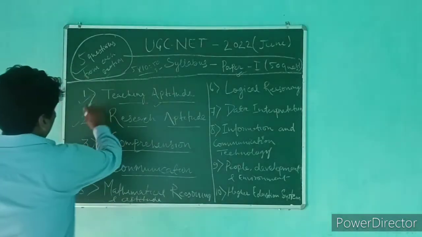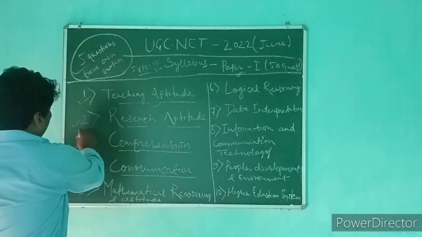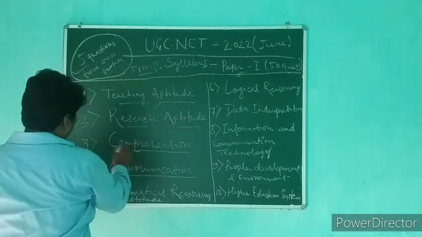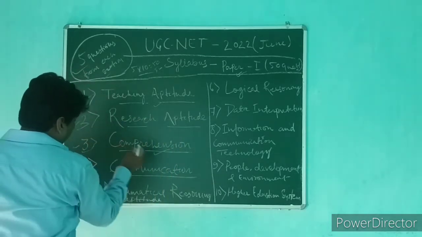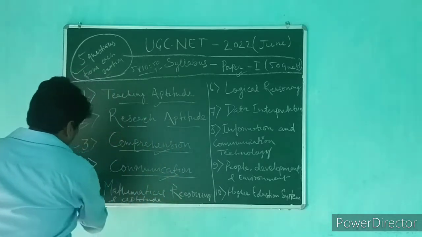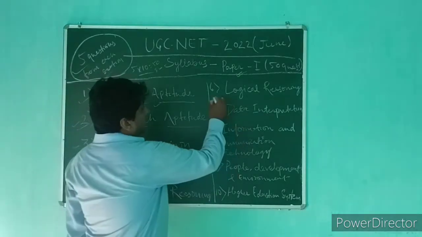Okay, so chapter 1 is teaching aptitude, chapter 2 is research aptitude, chapter 3 is reading comprehension, chapter 4 is communication, unit 5 is mathematical reasoning and aptitude.